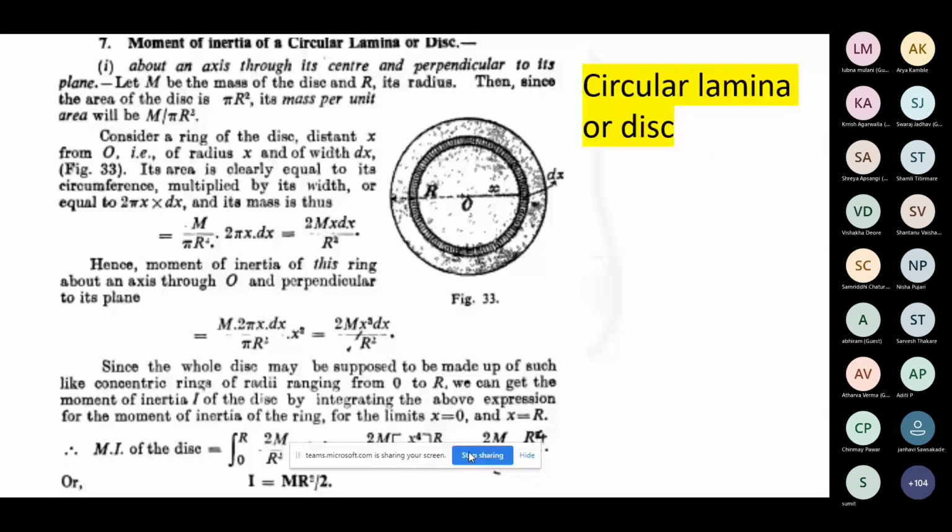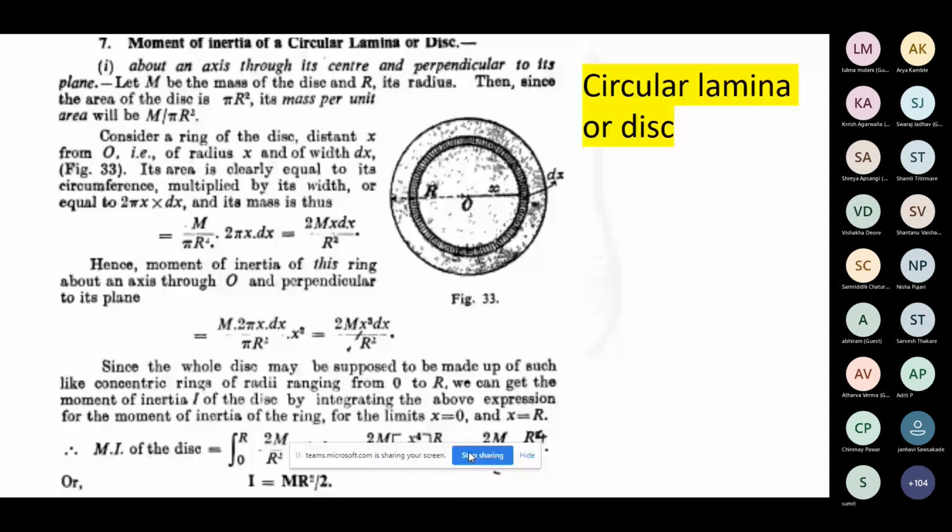Sir, why is the moment of inertia the same for all diameters of that loop? Suppose your axis is passing through the center, when you connect any kind of diameter, that is passing through the center. So it will be a uniform body, no? Whatever diameter you are saying, that is always passing through the center, no?